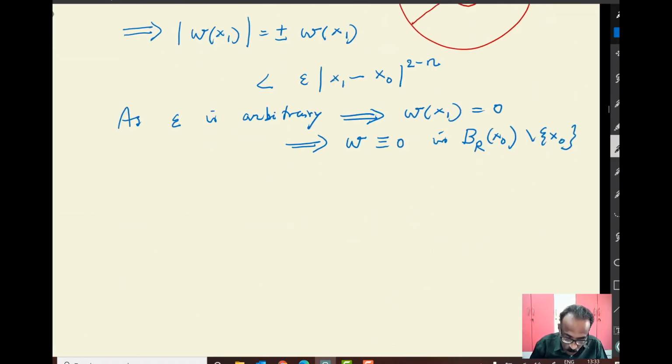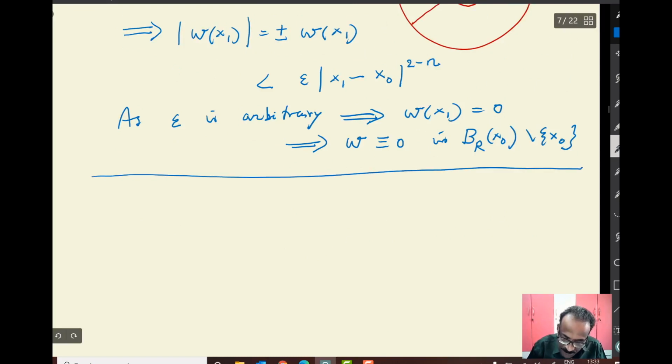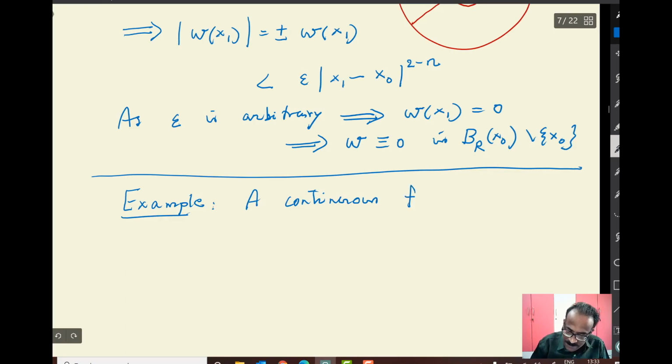And now what we will do, we will construct an example of a continuous function f such that minus Laplacian u equal to f has no classical solution, has no C2 solution.